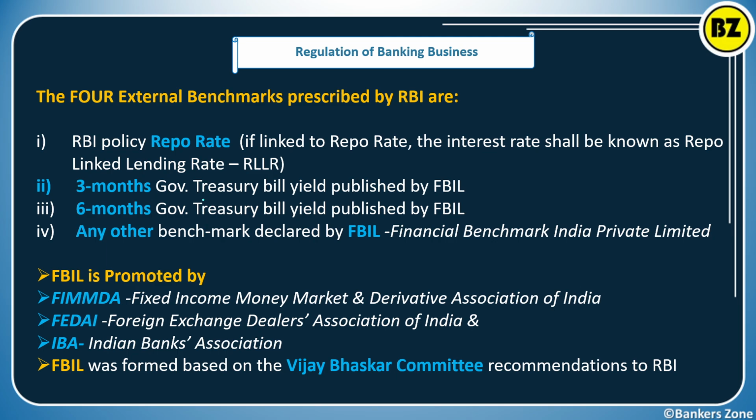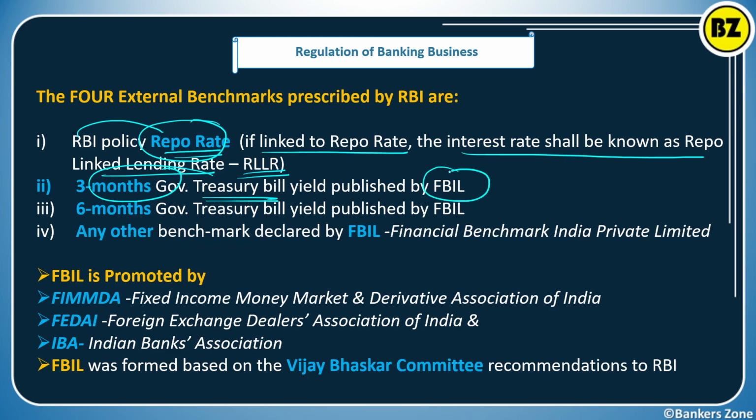Now, what are the external benchmarks prescribed by the RBI? Again the same thing: the repo rate, the RBI policy repo rate. If linked to repo, the interest rate shall be known as the repo linked lending rate, that is the RLLR. Then the 3-month government T-bill, T-bill meaning treasury bill, published by FBIL, the Financial Benchmark India Private Limited. And the 6-month government T-bill yield, also published by FBIL, or any other benchmark decided by the FBIL.